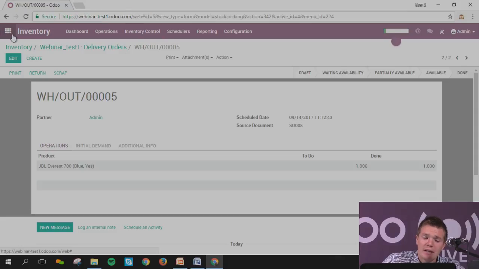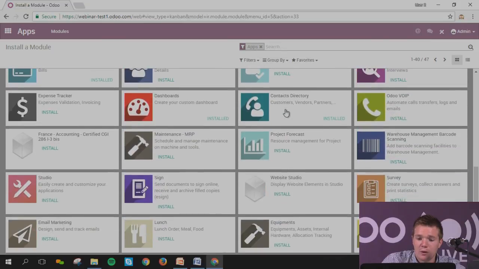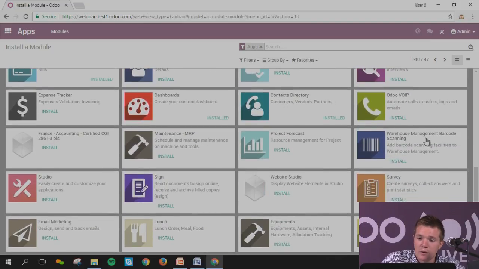Another application which is quite good if you've got a warehouse which is quite complex and you are managing it with some scanner is linked with the warehouse. You just need to install it. It's warehouse scanning. And again, in Odoo, it's quite simple. If you need one app, you just install it and it will go directly into your system.